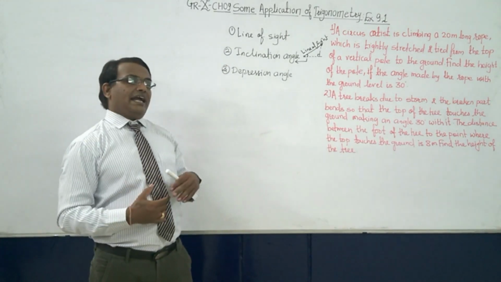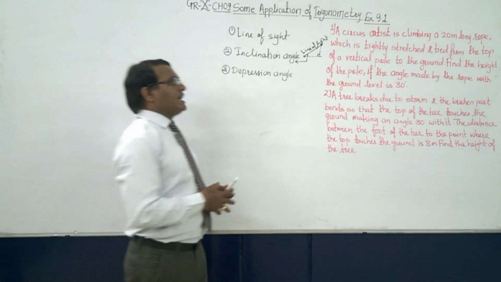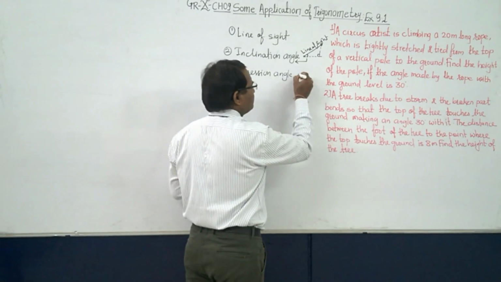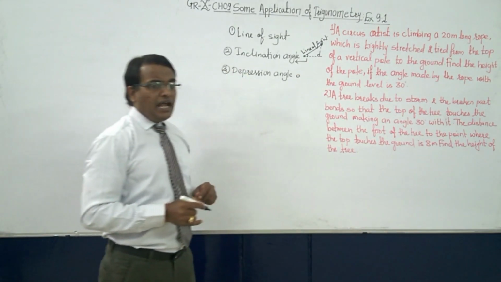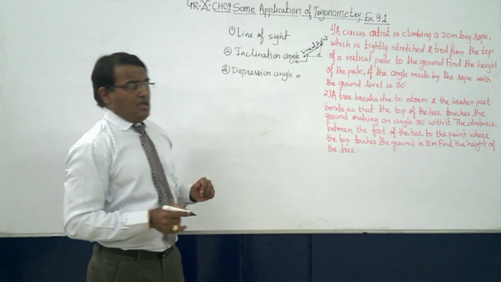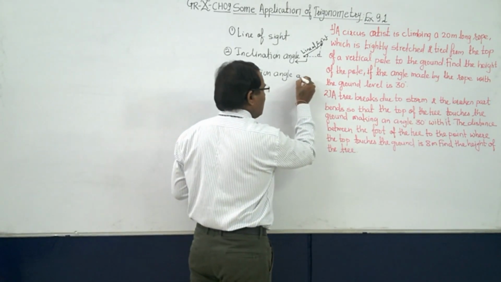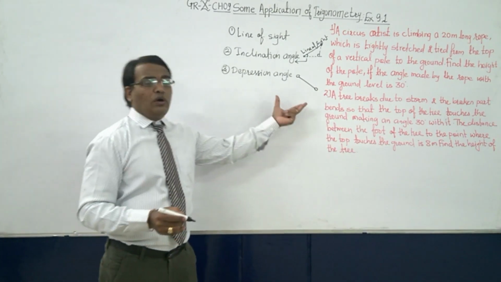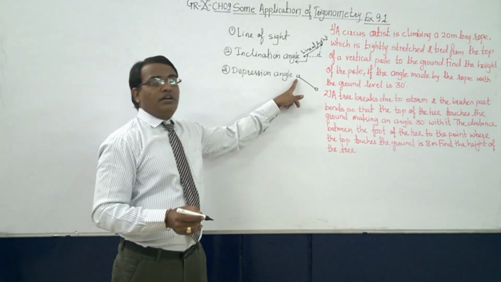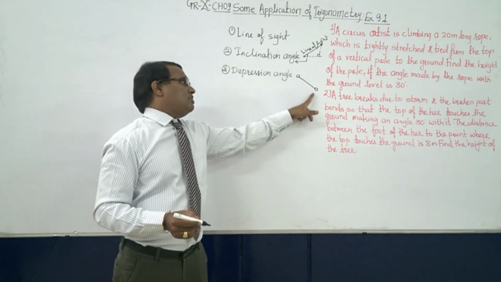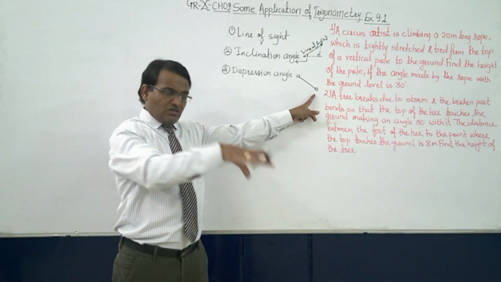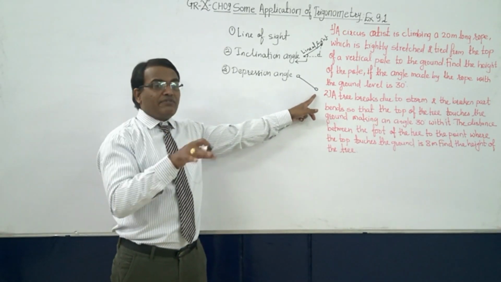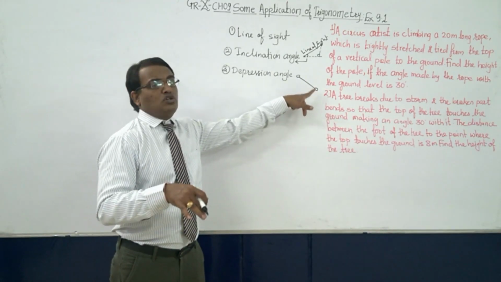On the other hand, suppose you are standing on a building and from there you are seeing down. Boys are playing on the ground, or from the top of the building you are watching a toy, a car, or a vehicle on the ground.